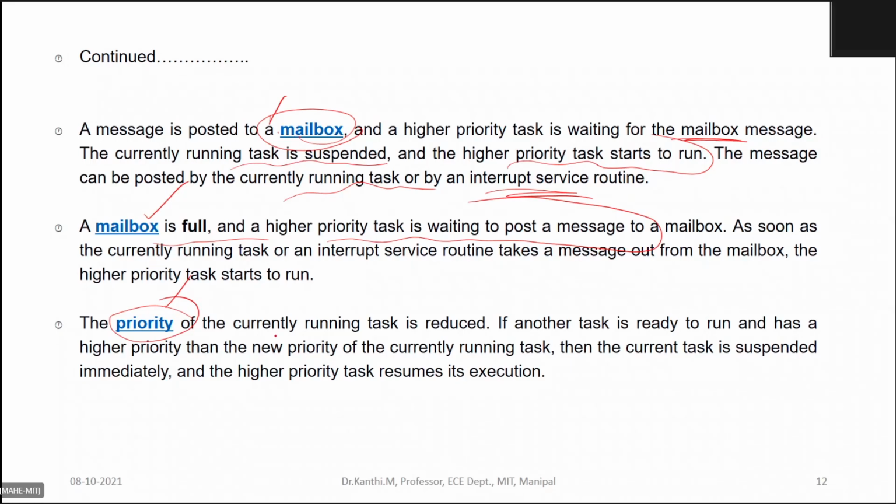Then the running task will go back to the ready list, and the highest among the list will get a chance for execution. It is purely based on the priority. Okay.